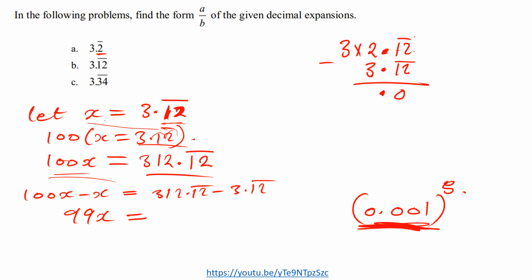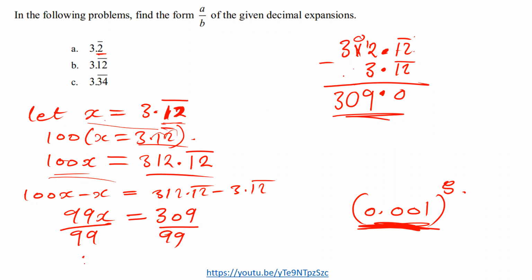Yeah, so we borrow one from 1 there, we put it there, 12 minus 3, we're getting 9 there. We remained with a 0 there. So 0 minus 0, we have 0 there. 3 minus 0, we have 3. And this is the answer there. So we put our 309 there. So we can divide by 99, so that we get the value of x. Make sure that you reduce it to its lowest term.